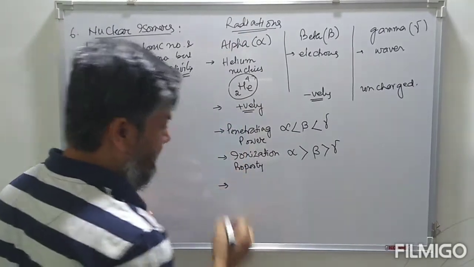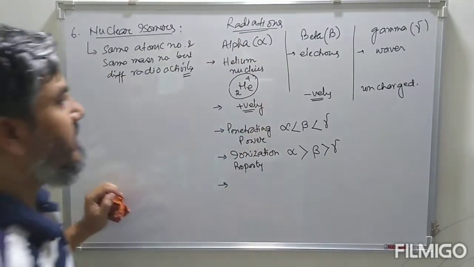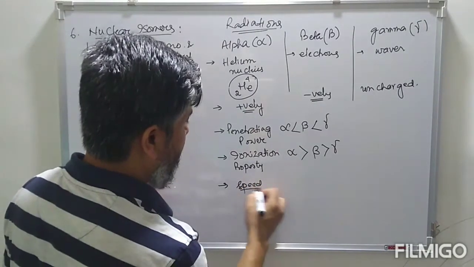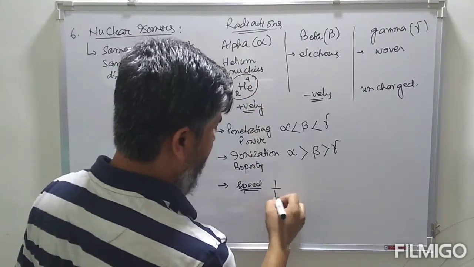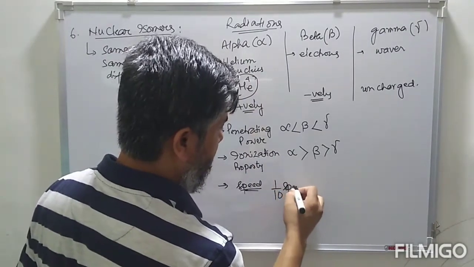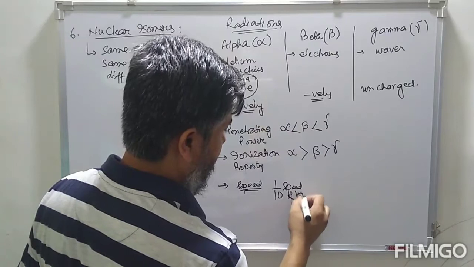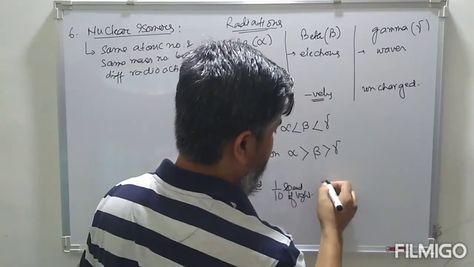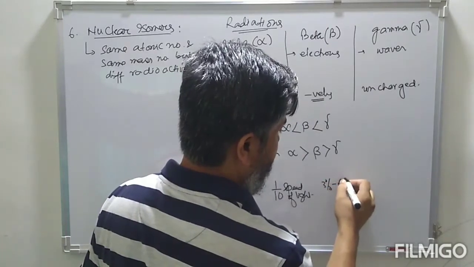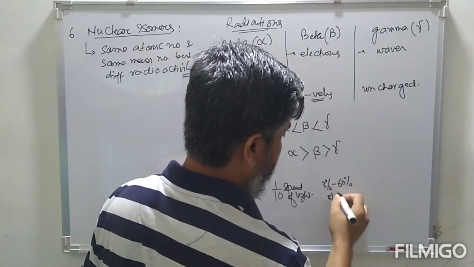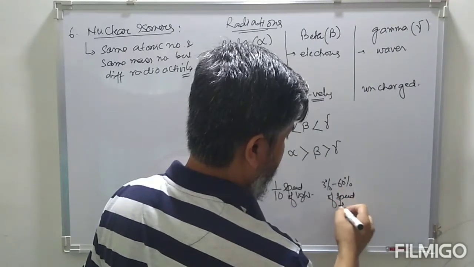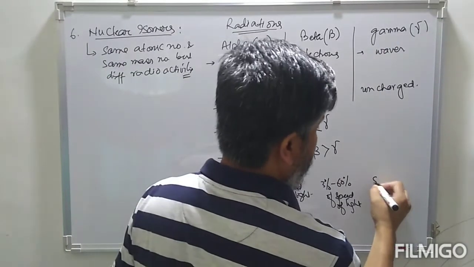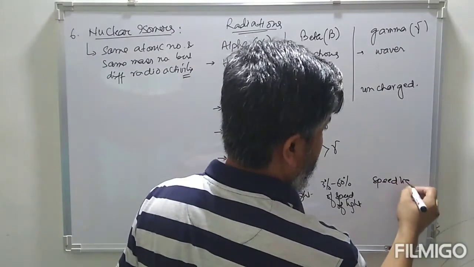These radiations also have different speeds. The speed of an alpha particle is approximately 1/10 of the speed of light, whereas for beta particles the speed is approximately 30 to 60% of the speed of light, whereas gamma rays travel with the speed of light.